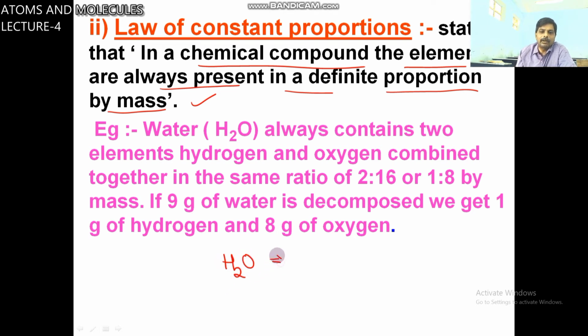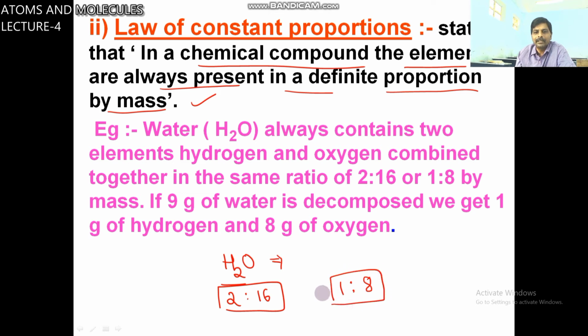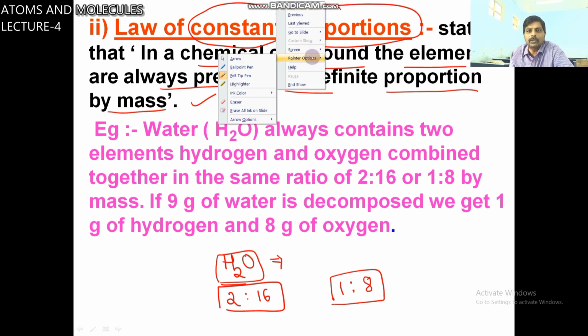In H2O, what is the mass of hydrogen? 2. What is the mass of oxygen? 16. Mass of hydrogen is 2, mass of oxygen is 16. 2 is to 16, that means 1 is to 8. This proportion of elements is constant, irrespective of the source.